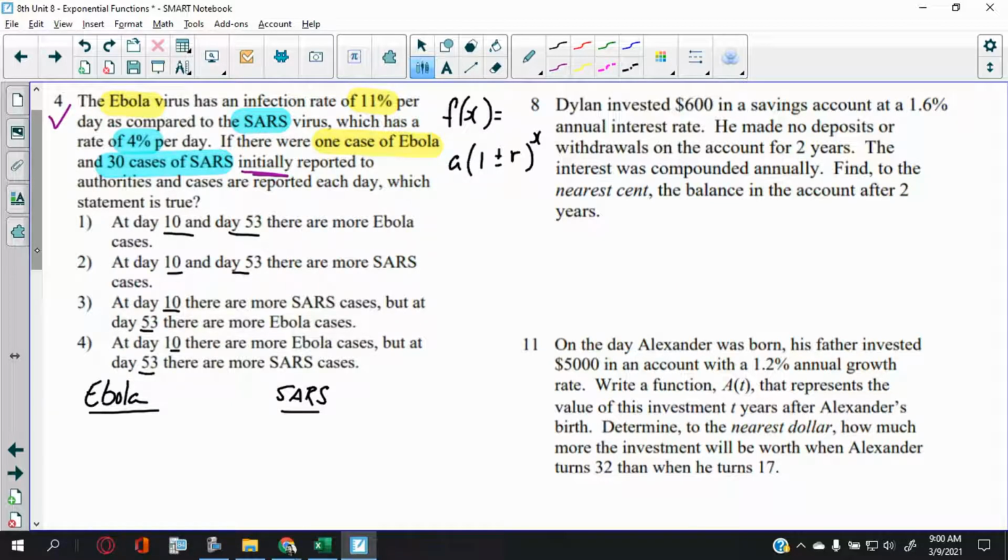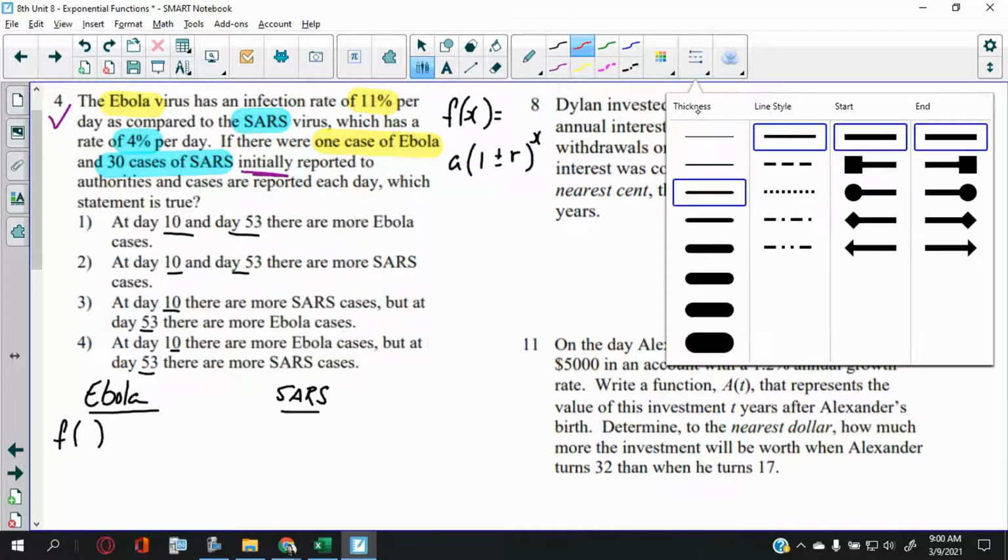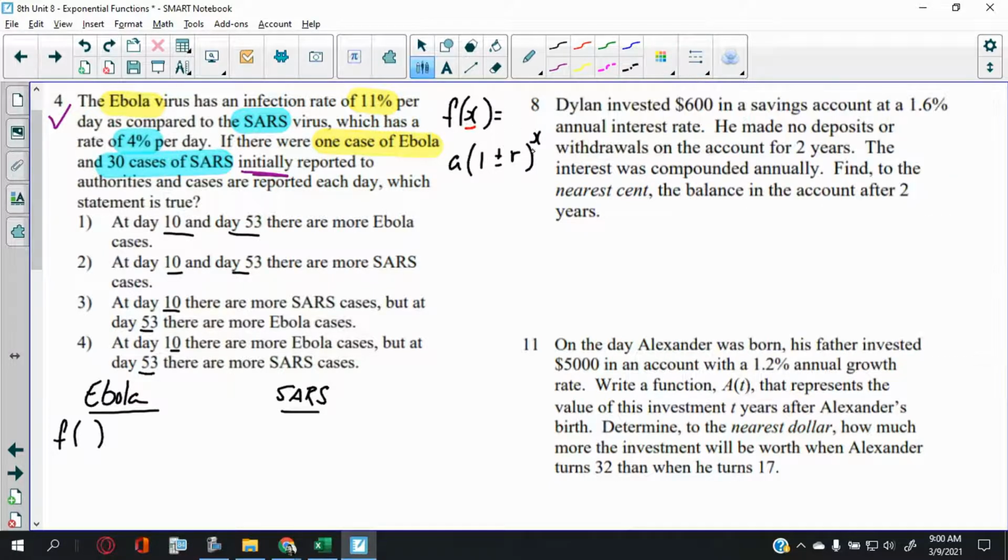Let's walk carefully here. Okay, 11%. Now you remember f of x right here? It's a function of time. This is great. I'm not proud to admit this, but I just made that connection. The x here is this.